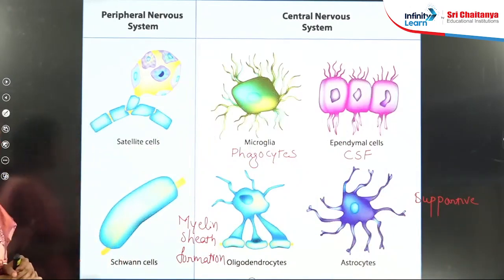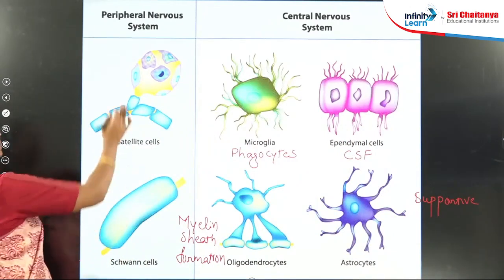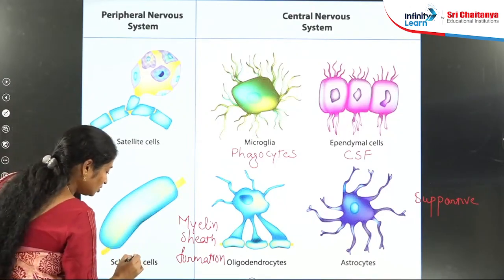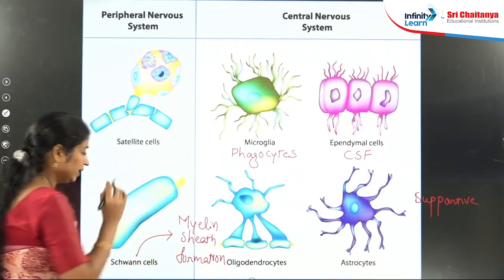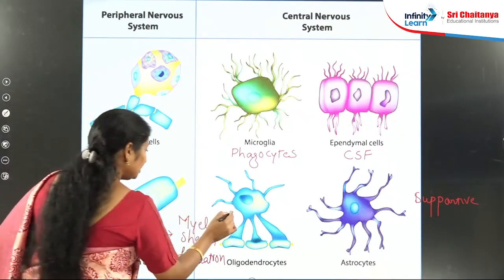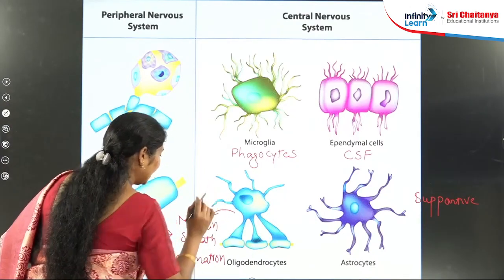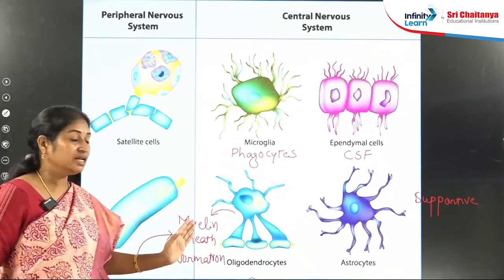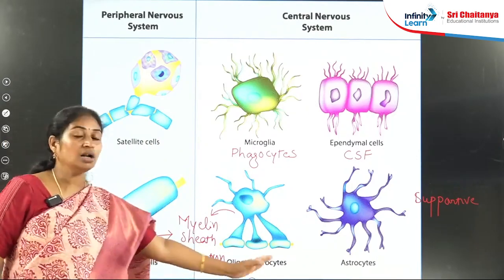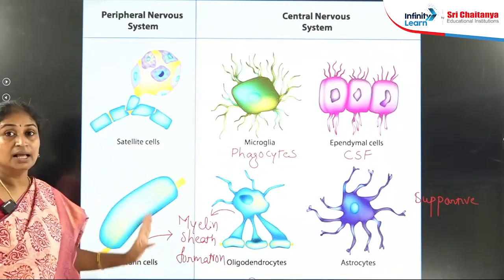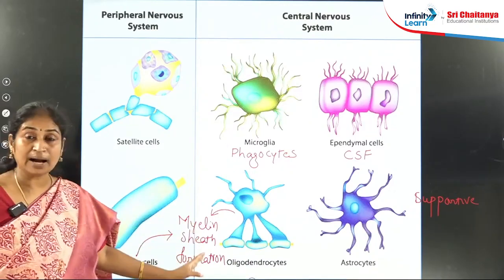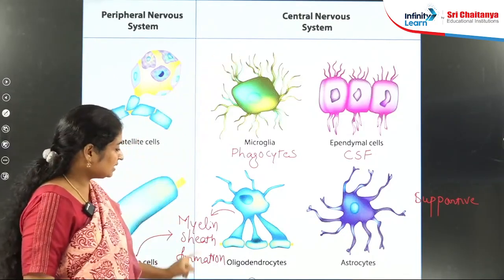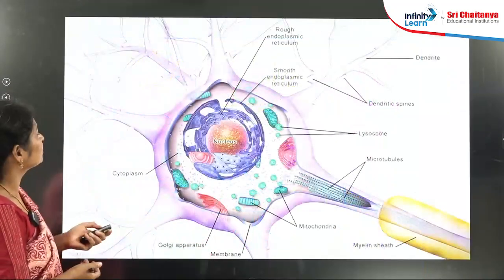The Schwann cell is also a type of glial cell, but it is present in the peripheral nervous system. The Schwann cell also plays an important role in myelin sheath formation. This is a very important point. Which cell plays an important role in myelinogenesis? Myelinogenesis means myelin sheath formation, so we can answer oligodendrocytes as well as Schwann cell. In the PNS the answer is Schwann cell. In the CNS the answer is oligodendrocyte.